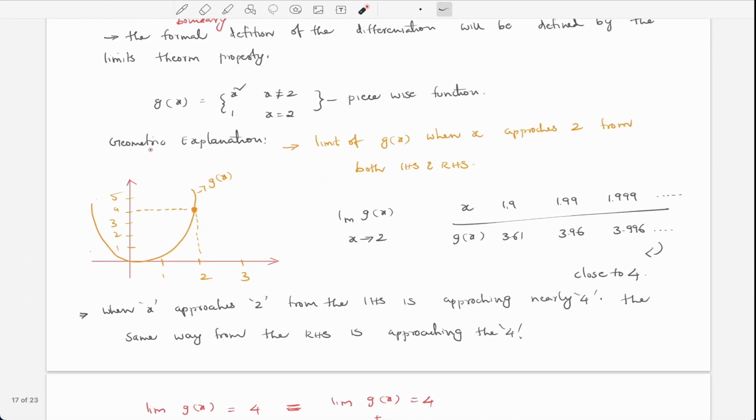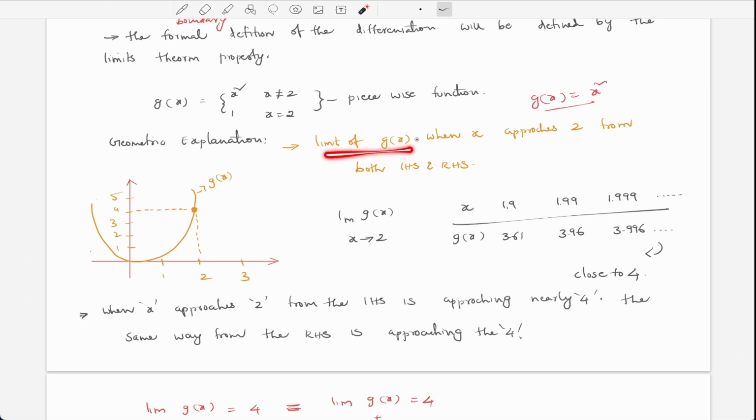First we have to know the geometric explanation. The limit of g of x when x approaches 2 from both LHS and RHS. We have a function, g of x is equal to x square, right? So we have this function.